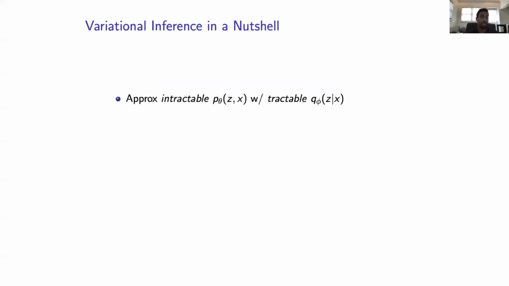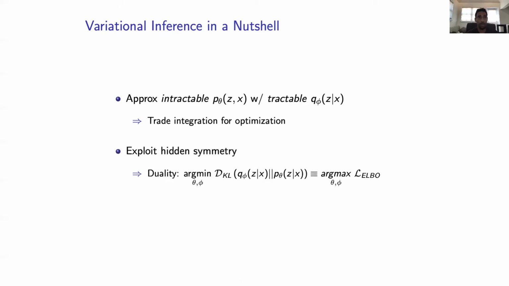Variational inference is a technique that approximates an intractable integral of a distribution P with a tractable distribution Q, and in doing so, fitting the parameters for Q and P trade integration for optimization. We'll exploit a hidden symmetry whereby minimizing the KL divergence between Q and P is equivalent to maximizing a lower bound called the ELBO.